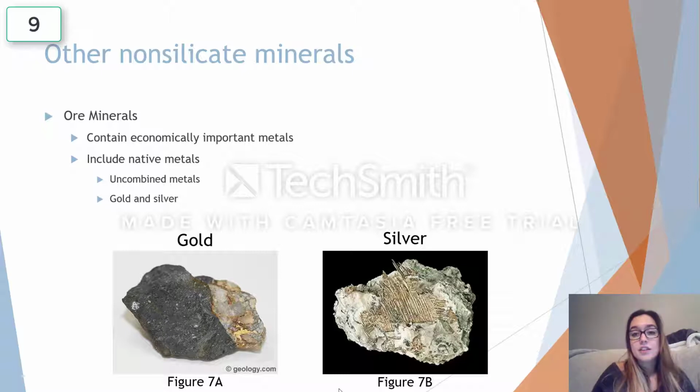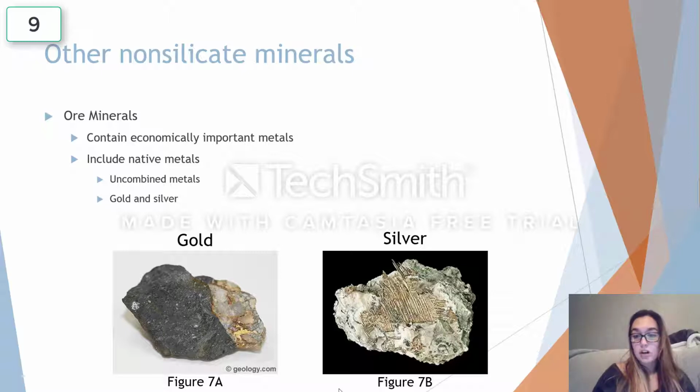And a part of this other group includes ore minerals, and ore minerals tend to be concentrated in small, localized rock masses. And the more concentrated the ore mineral is, the more valuable the mineral deposit will be. So these ore minerals have relatively simple compounds in which a metal ion is either bonded to oxygen to form an oxide or sulfur to form a sulfide. They contain economically important metals and native metals such as uncombined metals, gold, and silver.